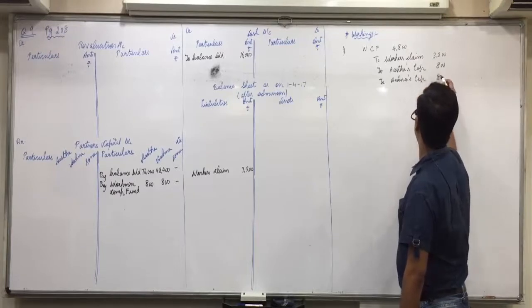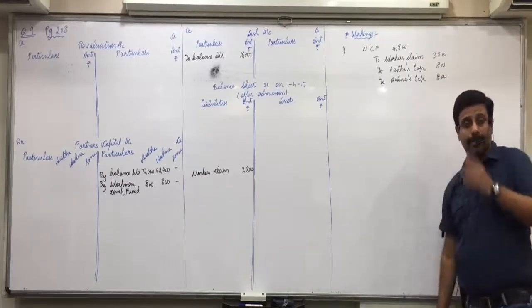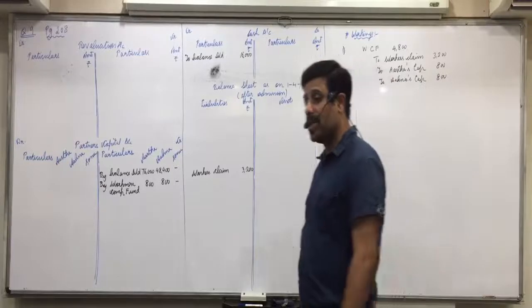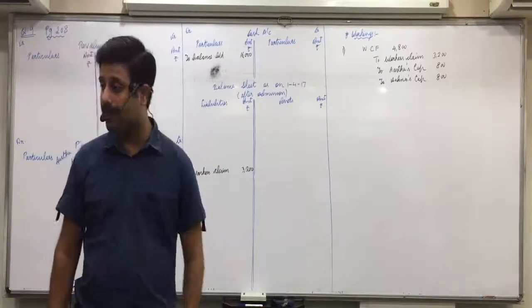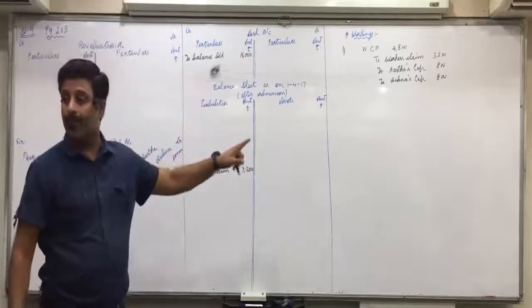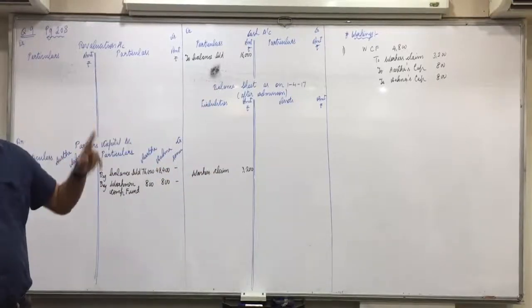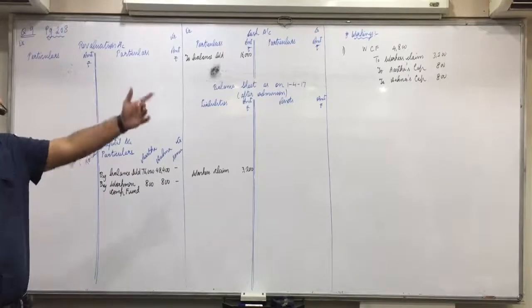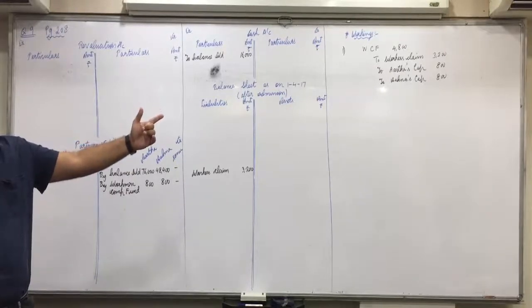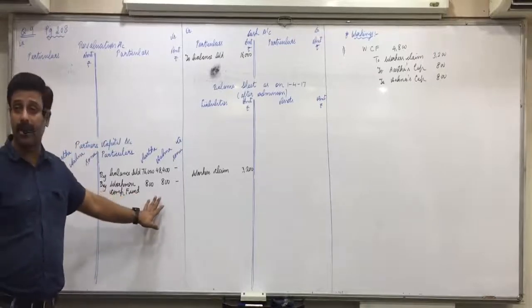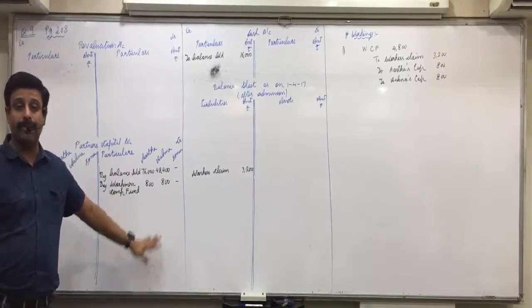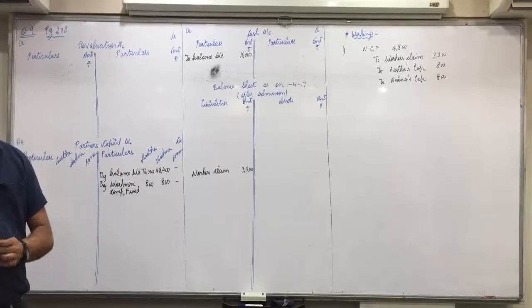In case journal entries were asked, you would not simply write the journal entry, workmen's compensation fund 1600 to Asta, to Anna. This is the journal entry you would write. Workmen's compensation fund account debit 4800, we transfer to workers claim 3200, and to Asta's and Anna's capital accounts we distribute 1600 in equal ratio. Got it everyone? Note this down.